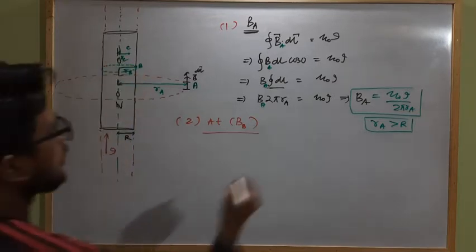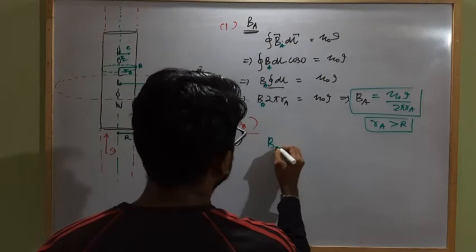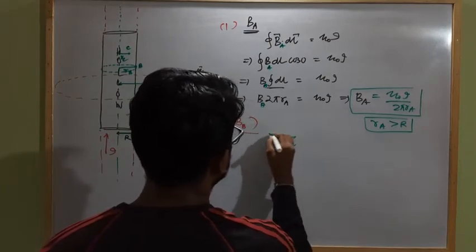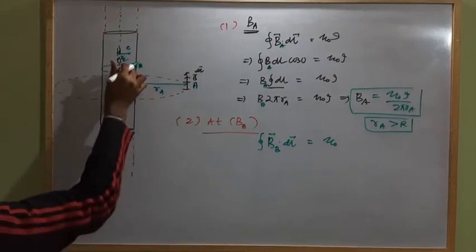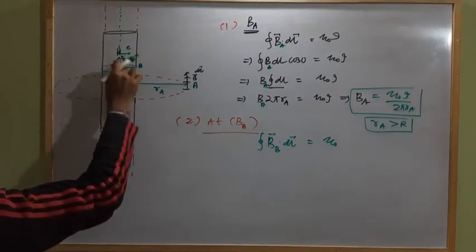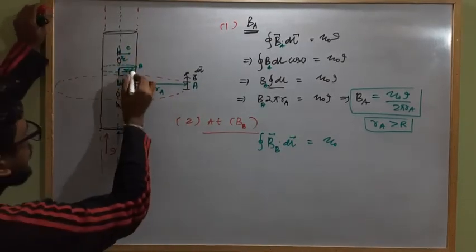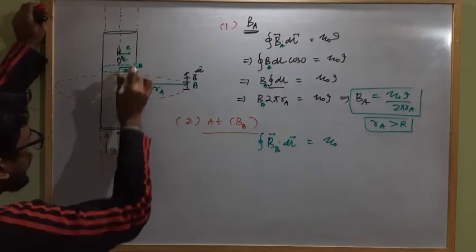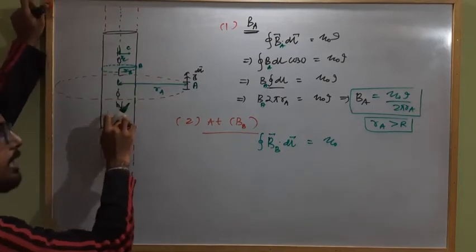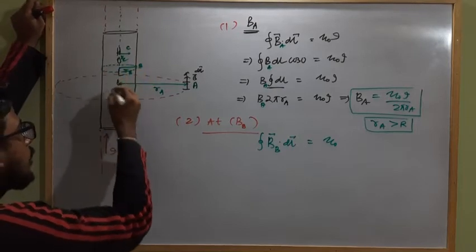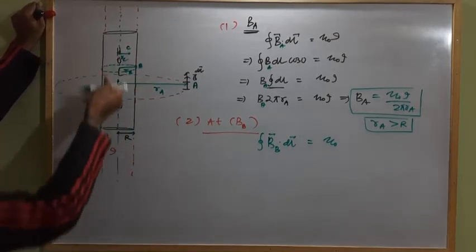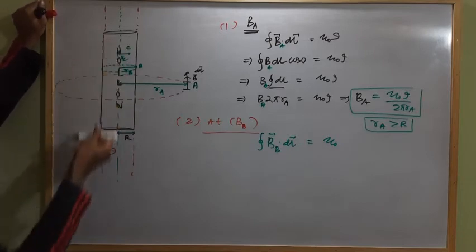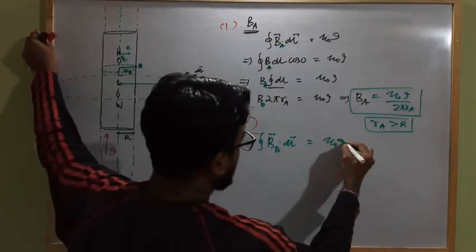For this Amperian loop we can write the closed integral of B at B dot dl equals mu naught I enclosed. What is I enclosed? The current flowing within this Amperian loop, as this loop is considered along the surface of the infinitely long straight current carrying conductor. So the total current enclosed within it will be the complete current that passes along the surface of the conductor. So this will again be I.